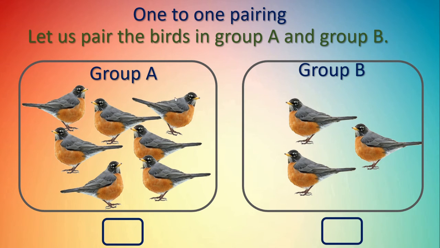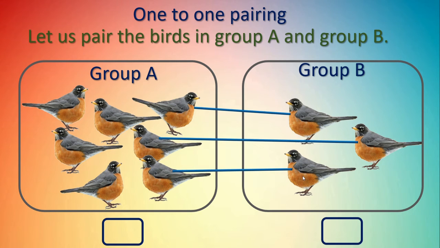We will take this bird and this bird from the B group. So we will make the pair of these 2 birds by using the line. One pair we got. Second pair we will make, see this bird and this bird. This is called pairing. Third pair, see these two. Got this? Here we made the pairing of birds from group A to group B.